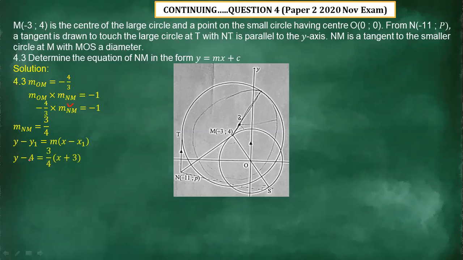The value of y1 there is -4, you can see. Then this one is going to be positive. Then you open your bracket with this 3/4, it's going to give us 3/4x plus 9/4. Then this -4, we transpose it, it's going to be positive. Then when we add them together, it gives us y equals 3/4x plus 25/4. So that is the equation of NM.